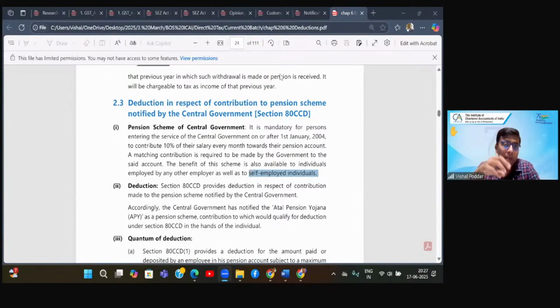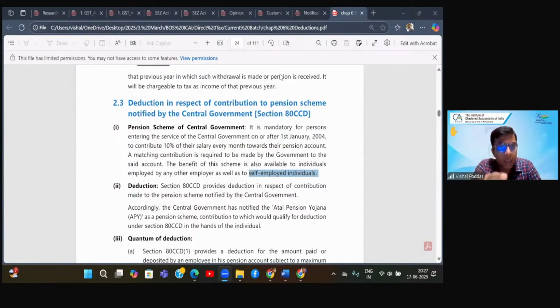Whatever the employer is doing is not going out of your pocket. In fact, that is an added benefit, because the employer is paying something out of his pocket and it will be added to your fund, which you'll get in the future. So you get deduction only for your contribution, which we call the employee's contribution, for all other schemes, all other plans, provident fund, everything.